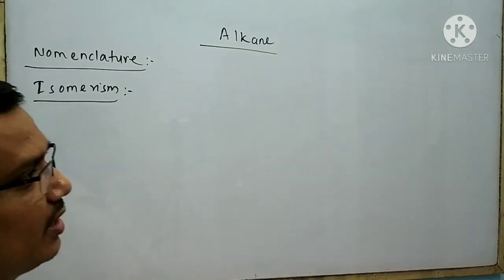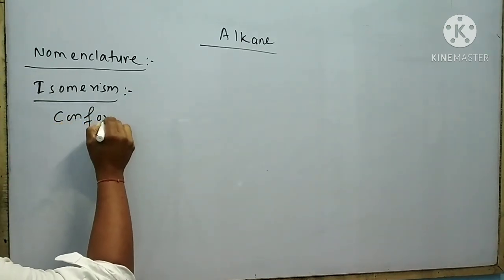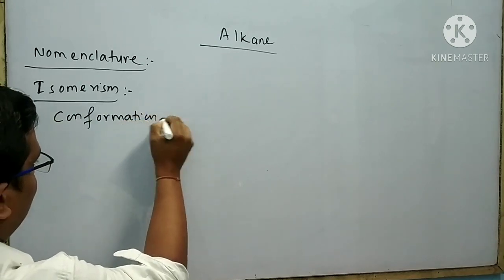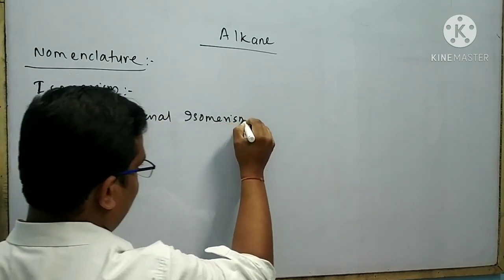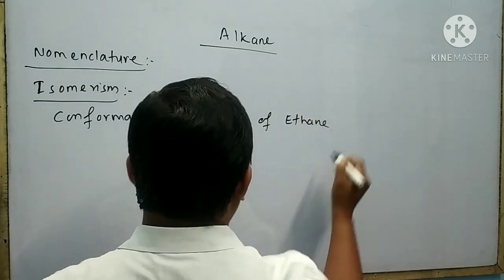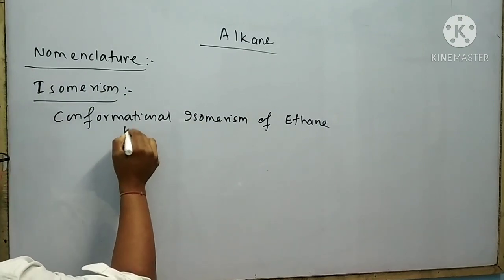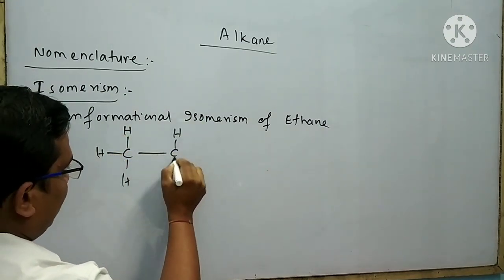In this chapter, I will discuss the conformational isomerism of ethane. The structure of ethane is drawn like this.